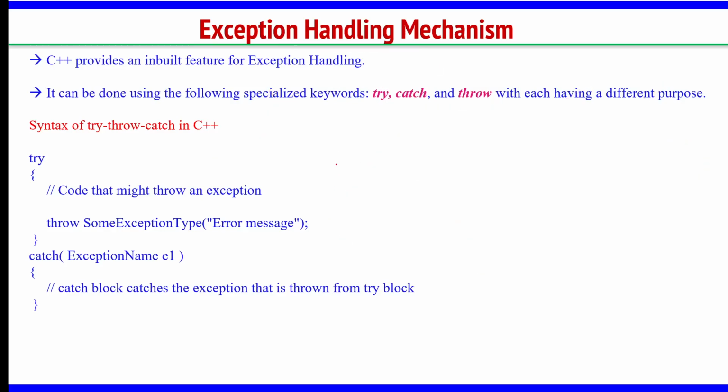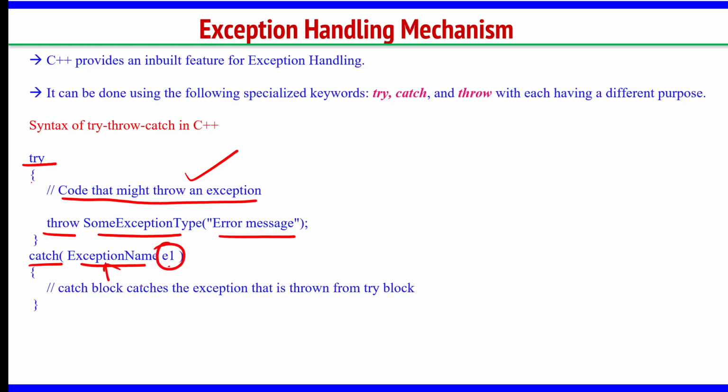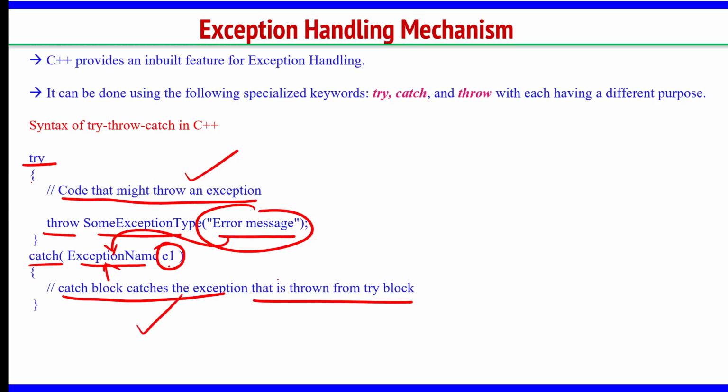Let us see the syntax here. Try, open flower brackets, code that might throw an exception. So, your logic, your program, you write it here, then throw some exception type error message. After the try block we have the catch block: catch, exception name, that exception object. This is the exception class and this is the object. Catch block catches the exception that is thrown from the try block. Whatever error message you are sending from here is captured in this catch block and it prints the message.